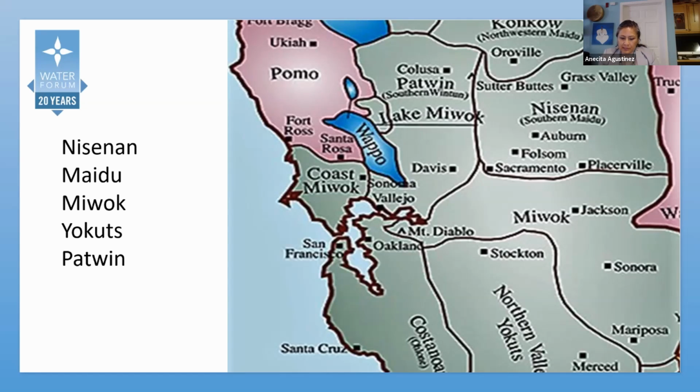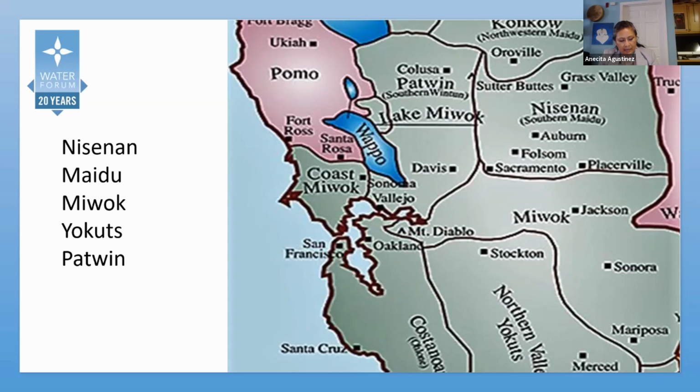The first people of this land prefer to use their traditional names. For myself, the Navajo Nation, we prefer to be called Dene, which means the people. And the people of your watershed prefer to use their original names, such as the Nishinan, the Maidu, the Miwoks, the Yokuts, and the Patwin people.